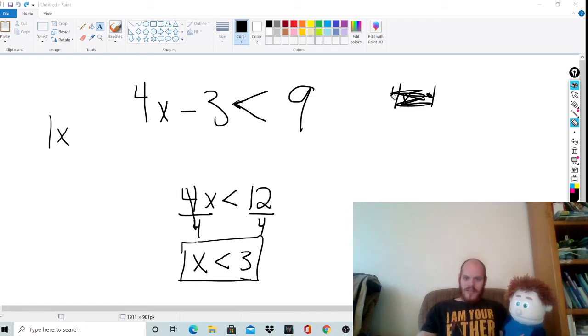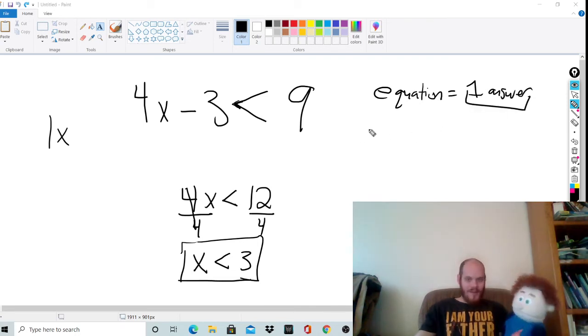This inequality, all the x's, see, that's what's different about inequality. Equations have one answer. And this is really important, guys. Tune in. This is kind of the tricky part. Equations have one answer. That's the only answer they can have. They can only have one.